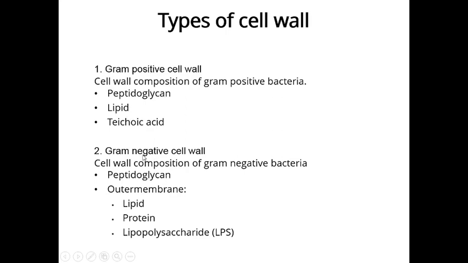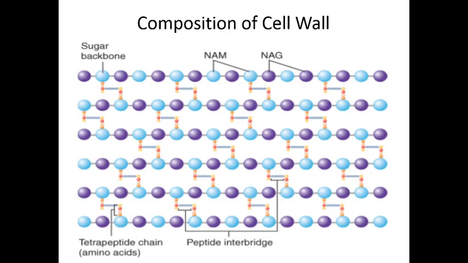But the gram negative bacterial cell wall is made up of the peptidoglycan layer and the outer membrane. The outer membrane again consists of three different components, that is lipid, protein and lipopolysaccharides. So these are the actual components of gram positive and gram negative bacteria.